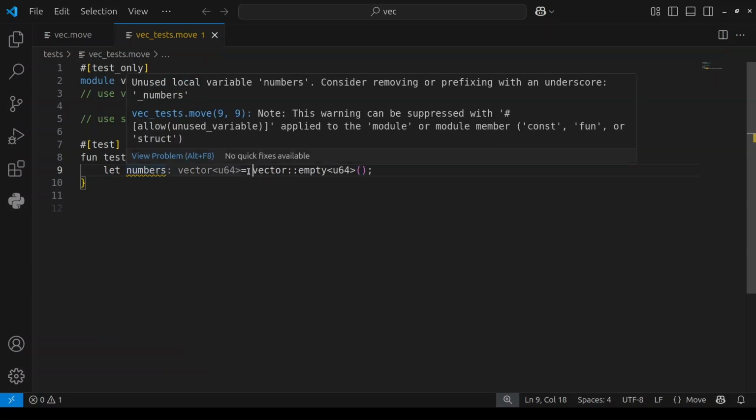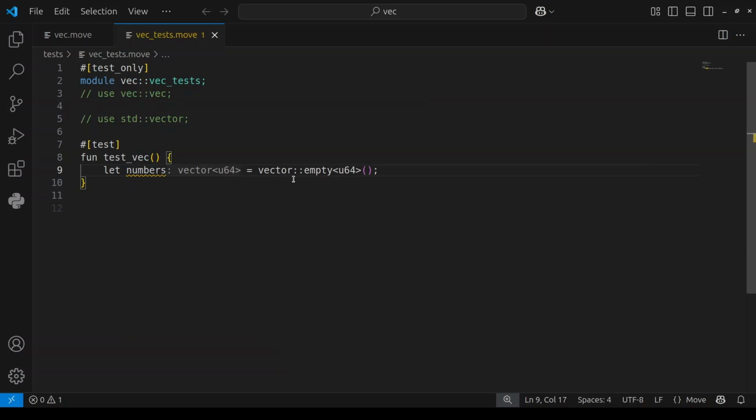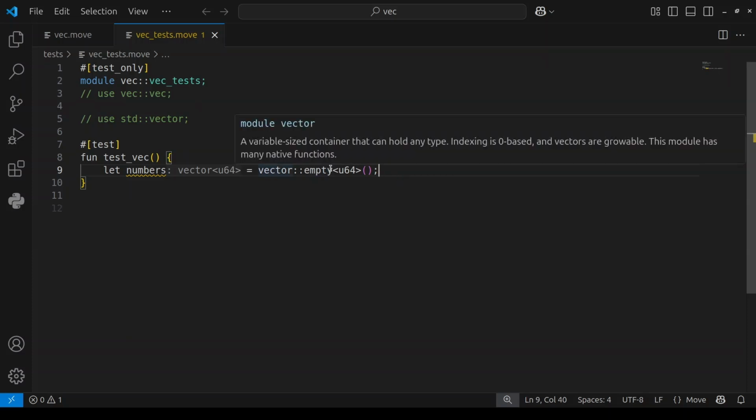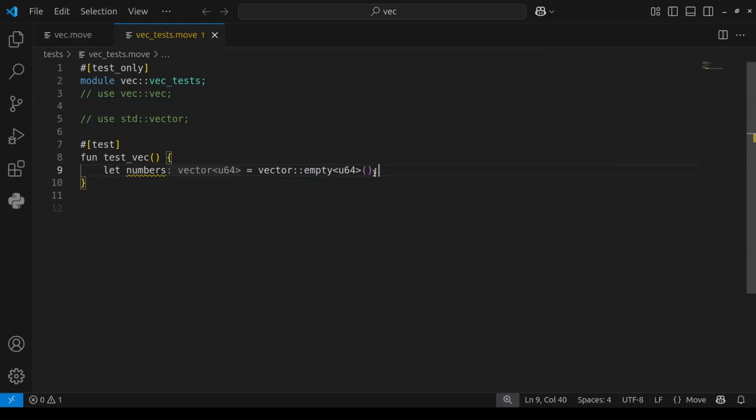So if you look at it by default, Sui already knows it's a vector of type U64. So this vector can only hold values of U64. It can't hold boolean values. So now let's add numbers to our vector.